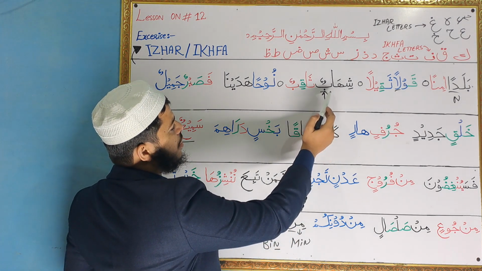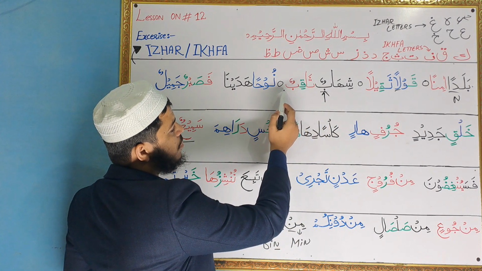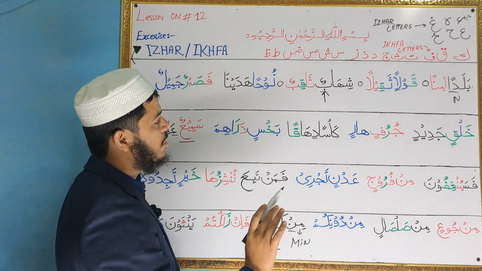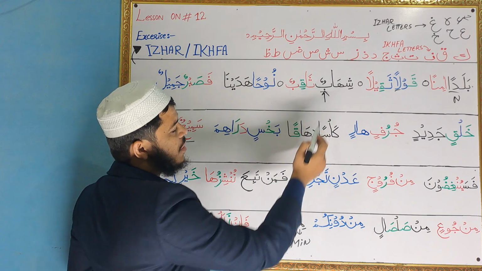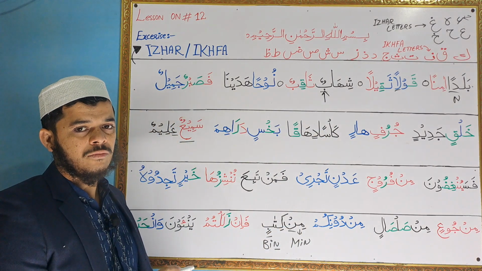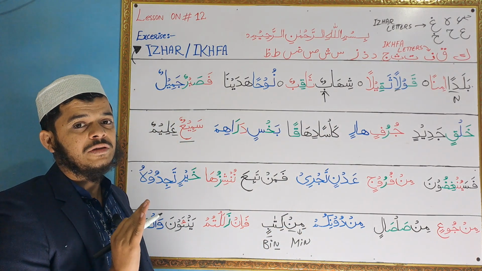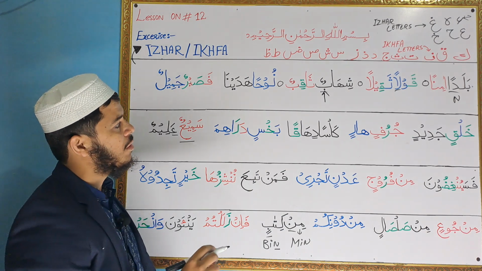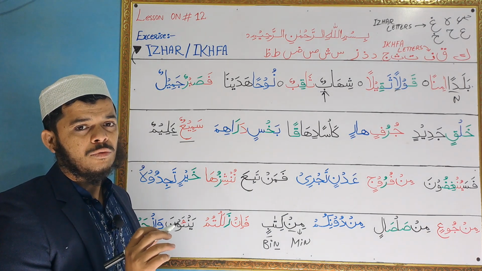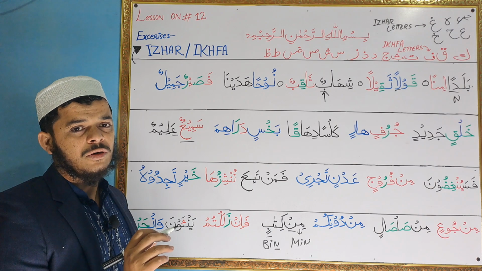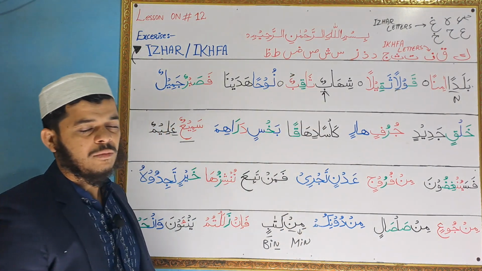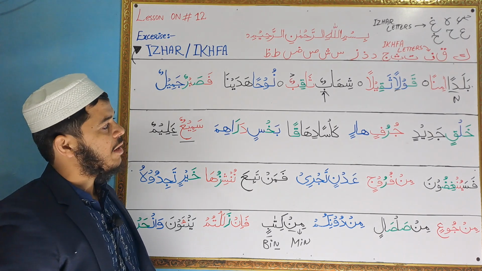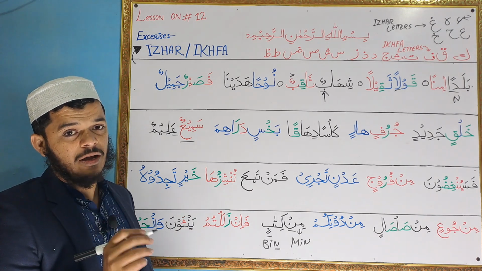So shihabun thaqibun in normal, but whenever we perform ikhfa, it will become shihabun. We will not read bun, we will say bun. Shihabun thaqib. So whenever we stop there, double dhamma will be converted into sukoon, and then ba will give echo sound as well.